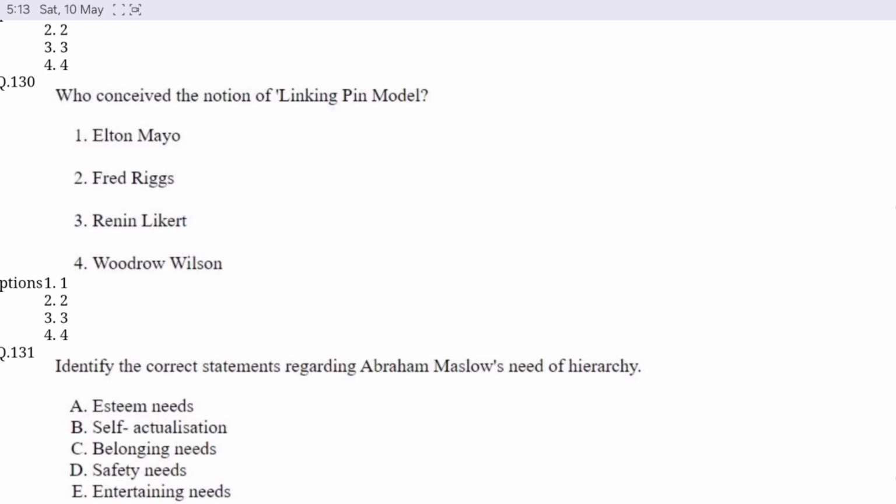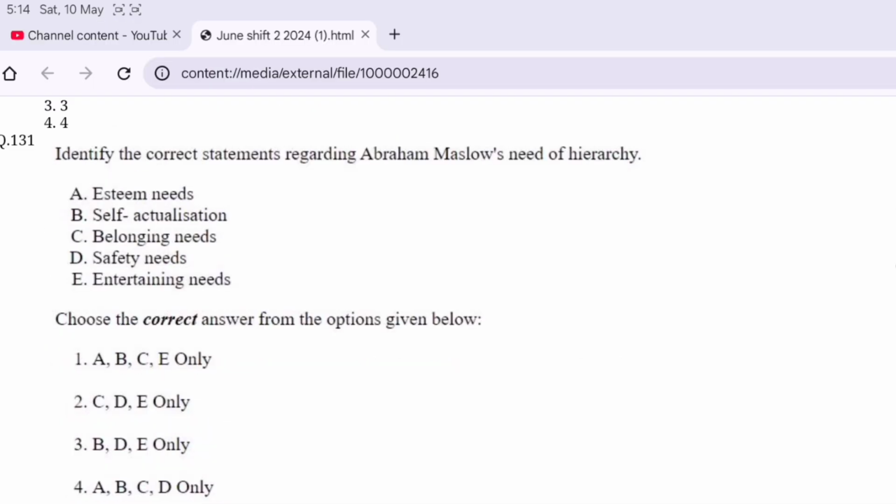Question number 130. Who conceived the notion of linking pin model? Option C is correct. Rensis Likert. Question number 131. Identify the correct statement regarding Abraham Maslow's need hierarchy and choose the correct option. Option D is correct here. A, B, C and D, that esteem needs, self-actualization, belonging needs and safety needs.